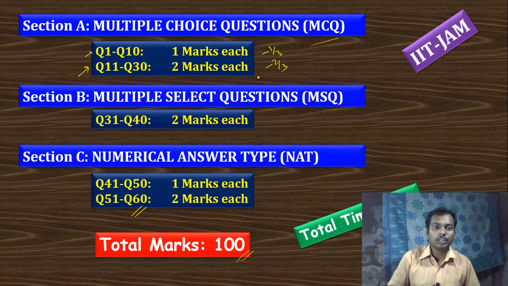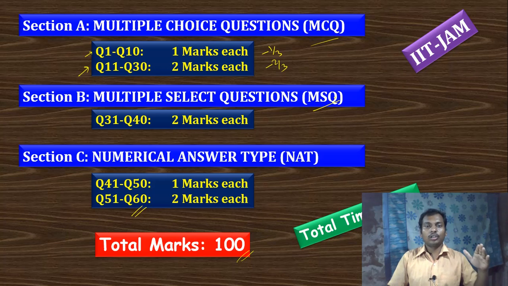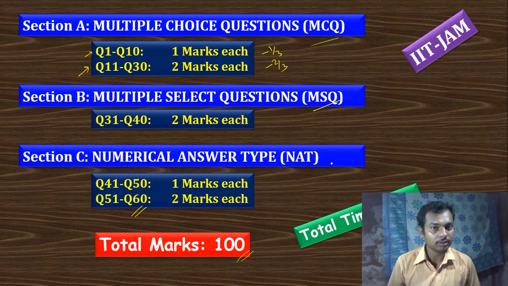From 31 to 40 there are 2 marks questions, these are multiple select questions, that means the answer may be more than 1. Okay, and there is no negative marking, no part marking, that means if any question has two answers and you give one correct solution, there is no marks.